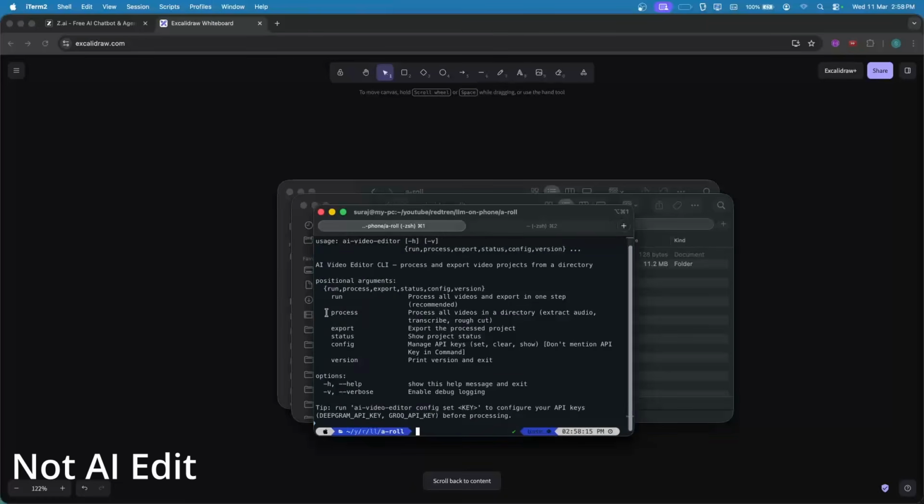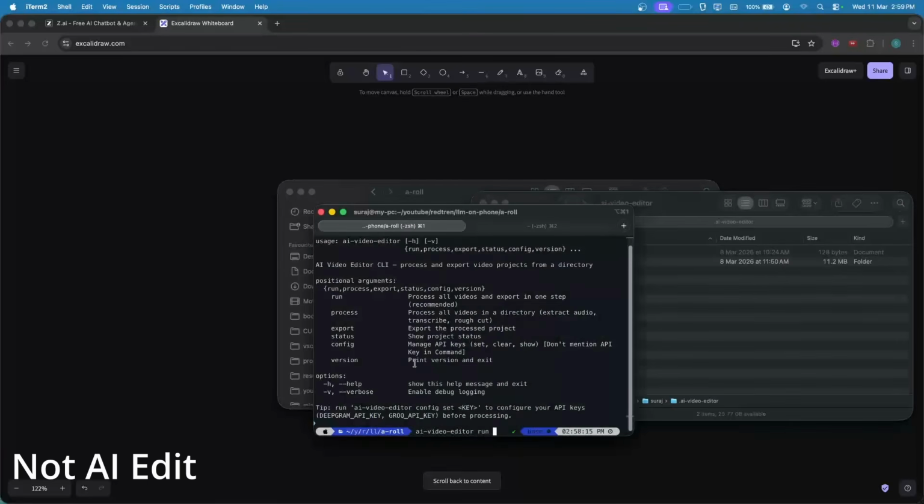Talking about the commands, process will just edit our video and won't export it. And export will just export if our video is already processed. But run will do both of them. First, it will edit the video and then it will export. And the best thing is that it resumes from where it has already done the work. I mean, if you interrupt the process in the middle, it will just continue from where it left off in the next run. So to show you, let me show you with a video editor. We just have to hit run and give the directory of the videos we have over here. Since I'm in the same directory, I will just hit dot and press enter.